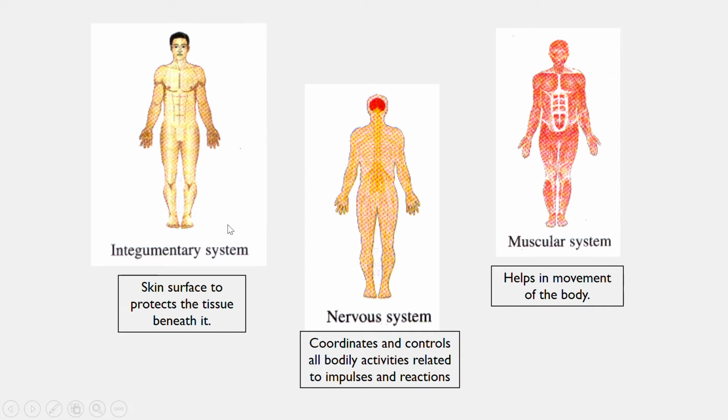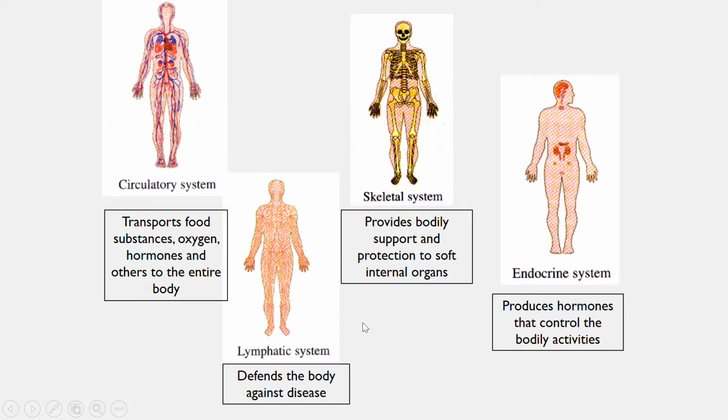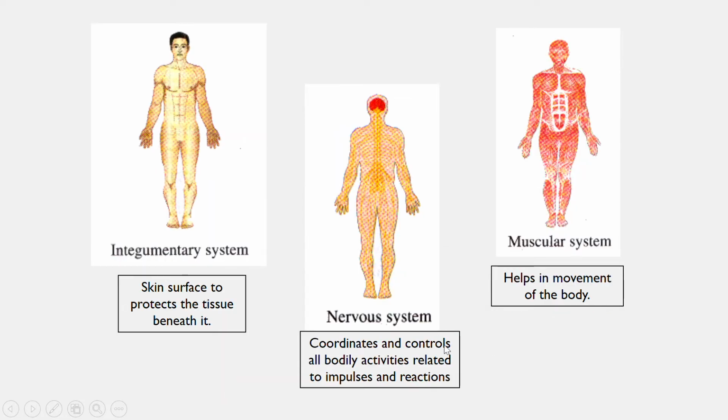Okay, we also have this integumentary system, which is actually the skin surface to protect the tissues beneath it. Kita dibaluti oleh lapisan kulit, which is the largest organ in the body. Okay, we also have the nervous system that works together with the endocrine system to coordinate and control all bodily activities.